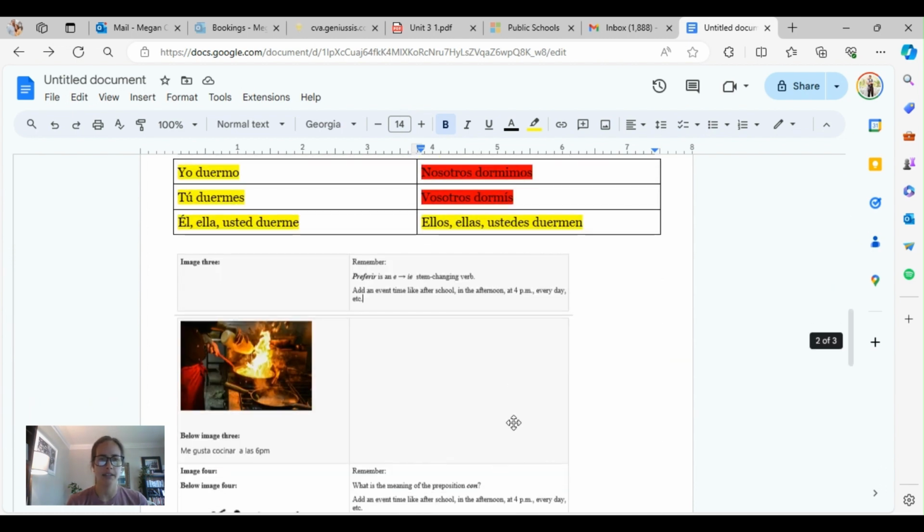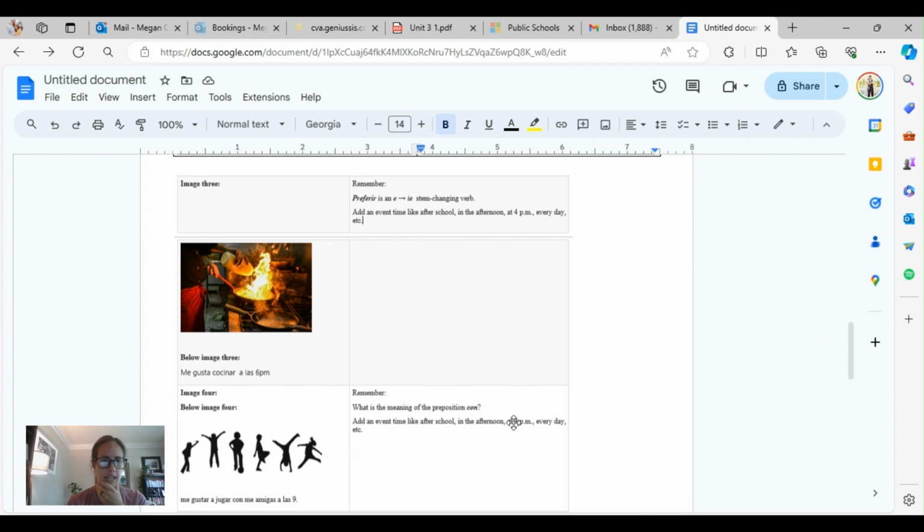Okay, now let's move on to number 3. Number 3, me gusta cocinar a las 6. Okay, this could work, totally correct. However, it's asking for you to use the verb preferir. And what I'll say about that is it's an E to IE stem changer. When you look at the stem of preferir, take off the IR, and you've got prefer. And it is the second E that will receive the stem change, okay? So let's change number 3 to use preferir.